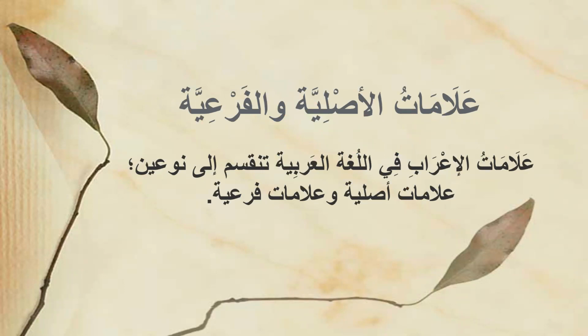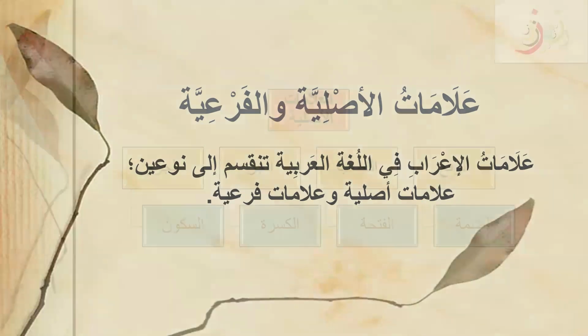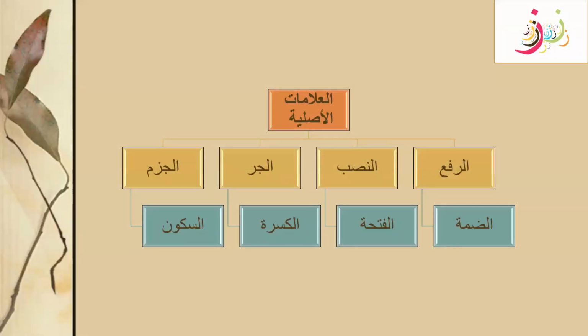Today, inshallah, we are going to learn about علامات الأصلية والفرعية. علامة الإعراب في اللغة العربية تنقسم إلى نوعين: علامات أصلية وعلامات فرعية. So, in the language of Arabic, there are two types of علامات of إعراب: أصلية and فرعية. Let's learn what they are. What are the alamat for alamat asliya and alamat fariya? Let's talk about alamat asliya first.